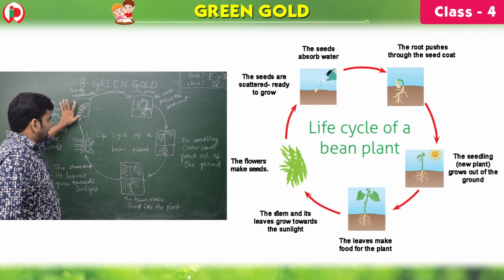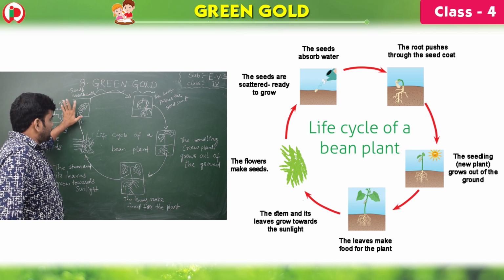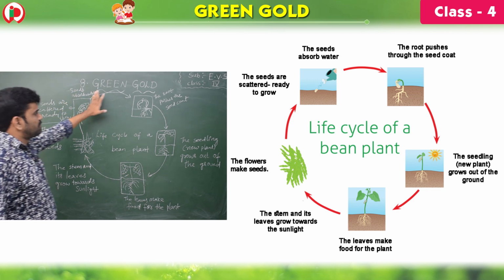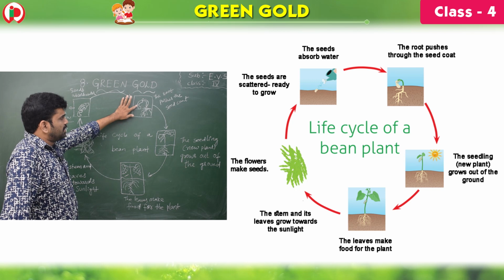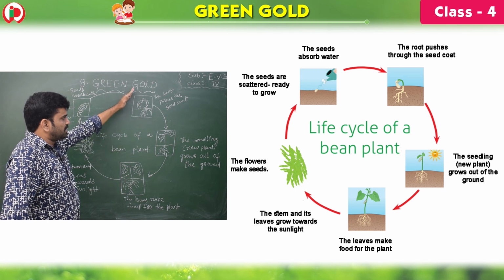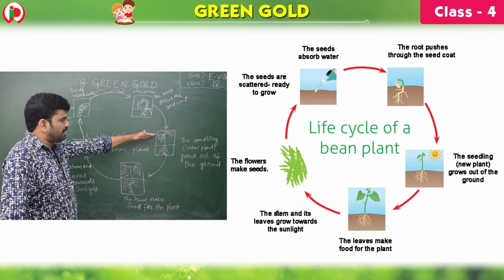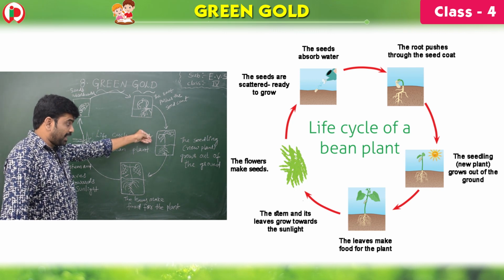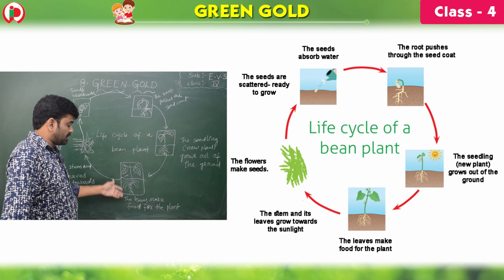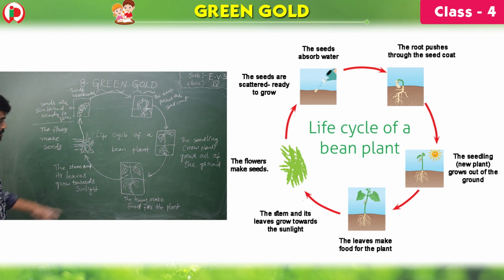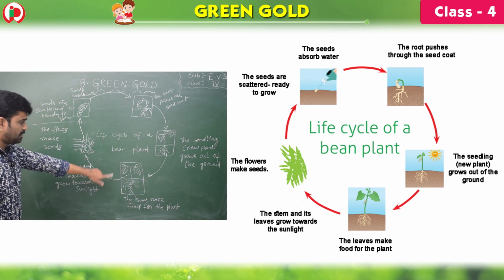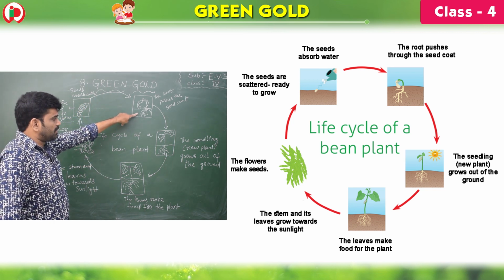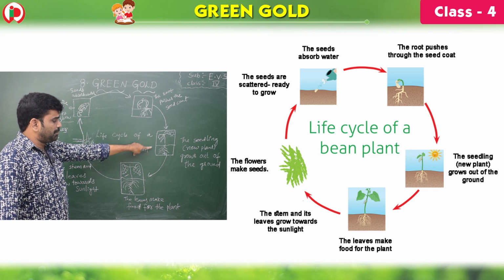Now the seeds are scattered here. These seeds will absorb the water and give rise to a seedling, and the root pushes the seed coat, and after receiving the sunlight and the nutrients, the seedling, the baby plant, grows out of the ground and gives rise to a matured plant. So, plant, leaves, flowers, seed, and a seed coat, here it is pushed, baby plant, again plant.